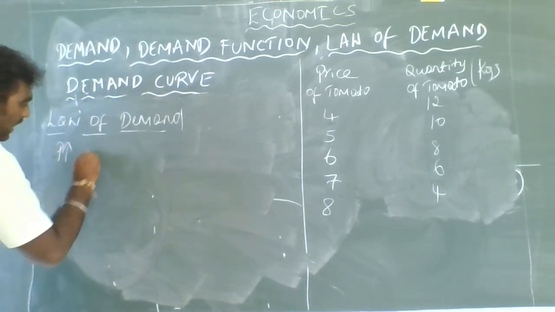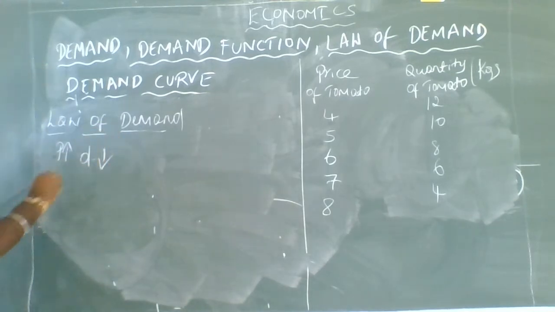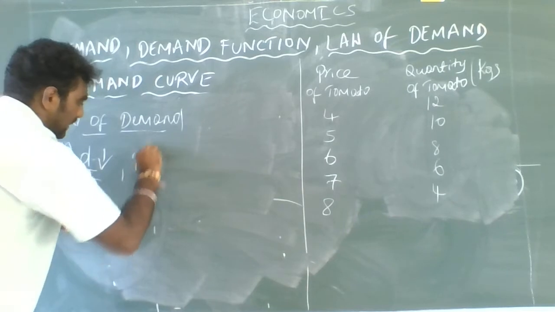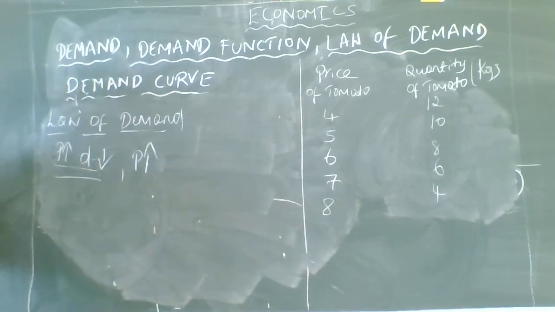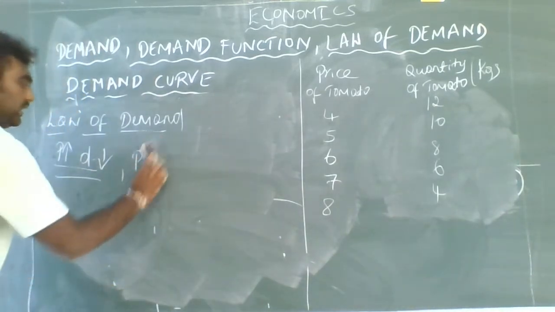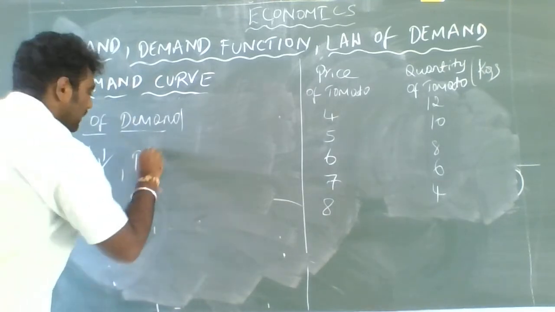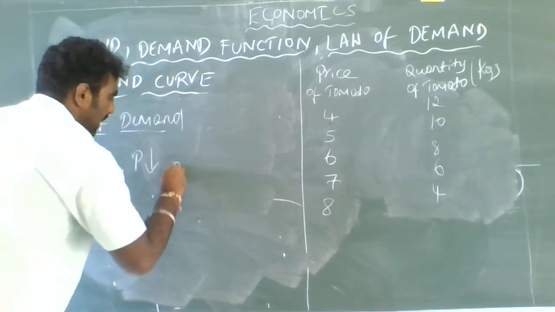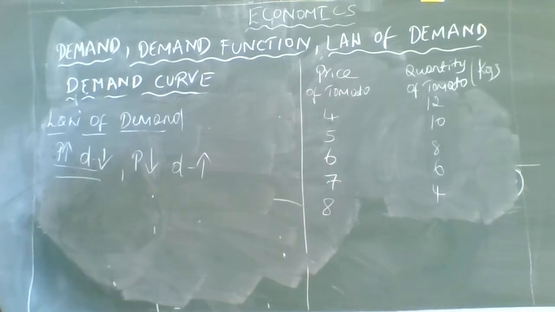the demand decreases, and when the price of the good decreases, the demand increases. This is called the law of demand, guys.